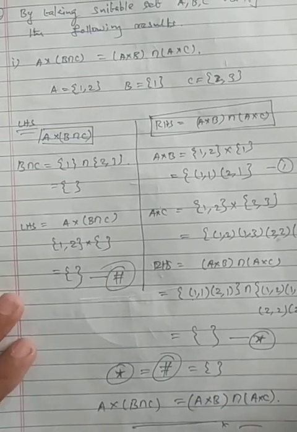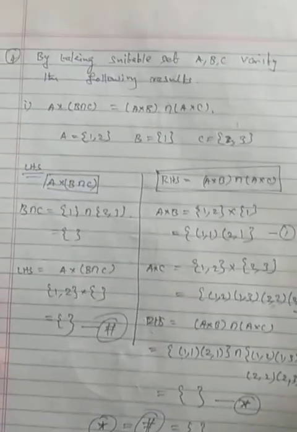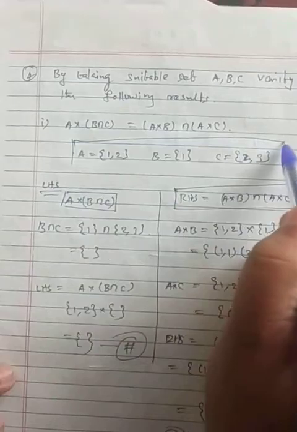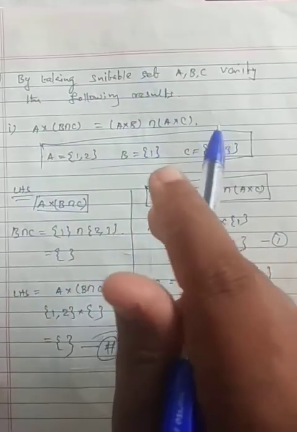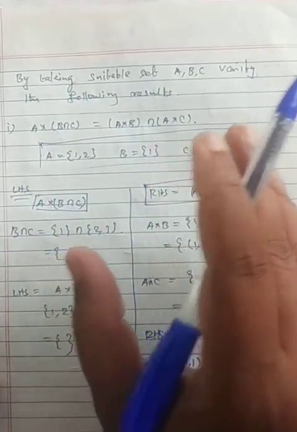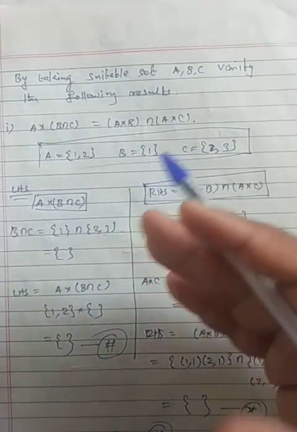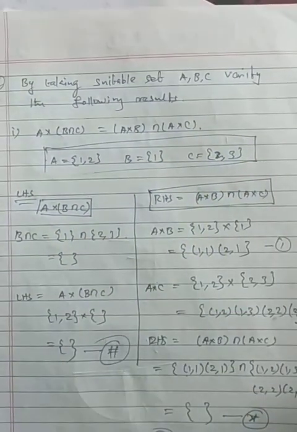So hence verified. Likewise we need to do the 5 problems. But keep it in mind, these values of A you can take on your own. Any number you can take, but don't take much larger numbers, because the calculation will become complicated. That's the reason. Inshallah, we'll see in the next class. I will send homework as well as formulas. So prepare, and I will meet you in the next class.